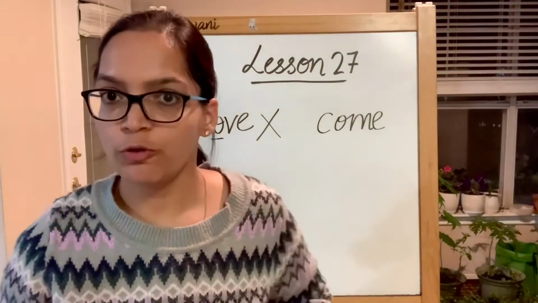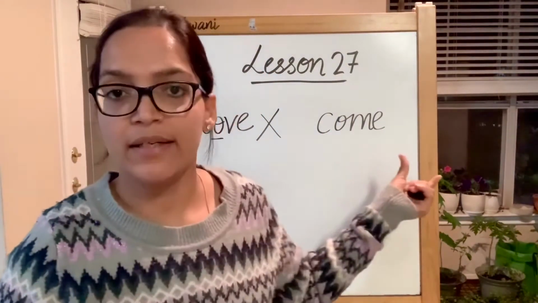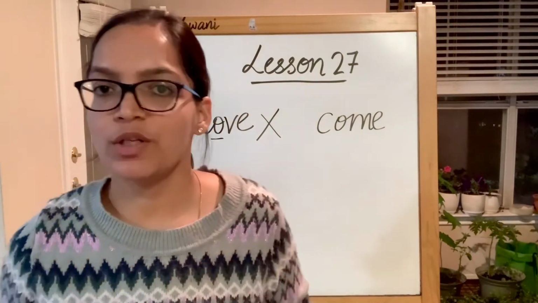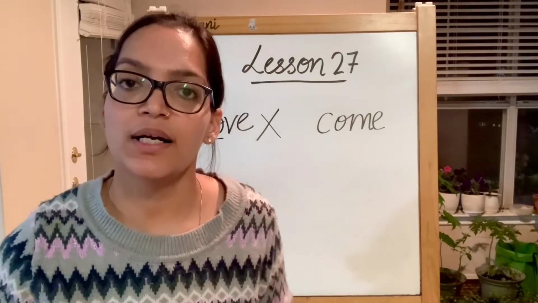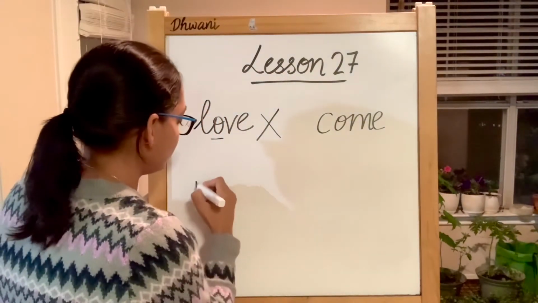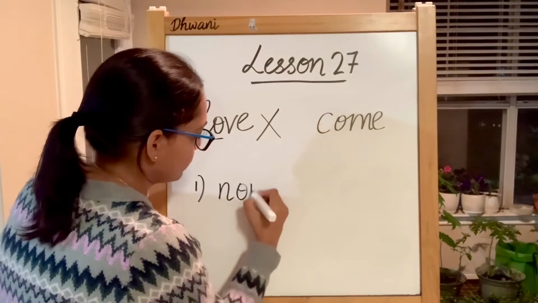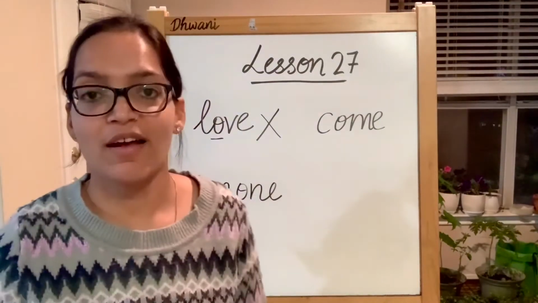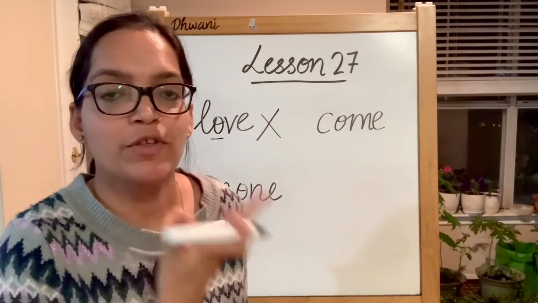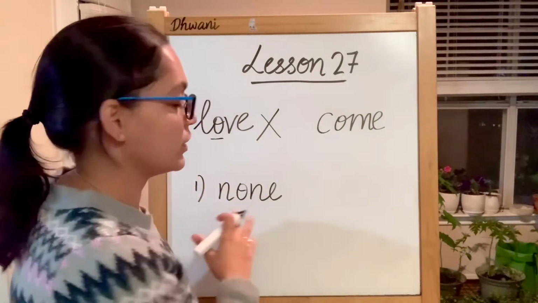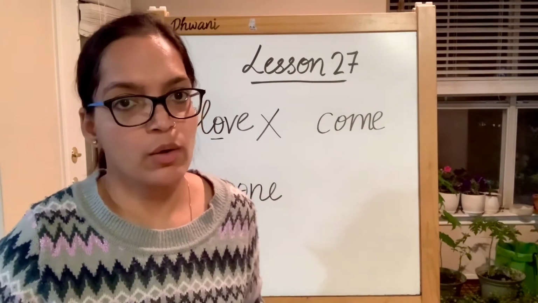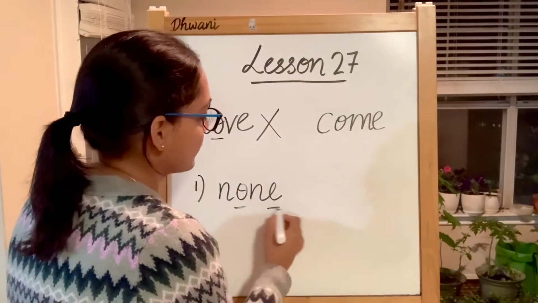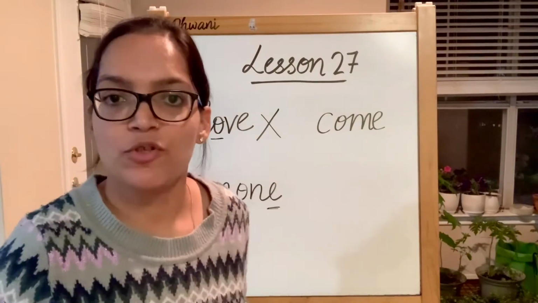On similar lines, we had done the word come. If you follow the rule of O in the middle and E in the end, this should be comb, but that's not comb. This is come. Again, O is producing its schwa sound, so it's come. And the new word here is none. None. Again, if you follow the rule, it should be known, but no, this is none. None of you will go. So nobody will go. None. These words are exceptions.